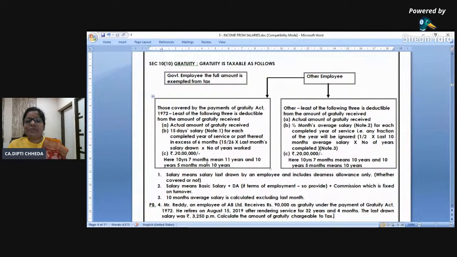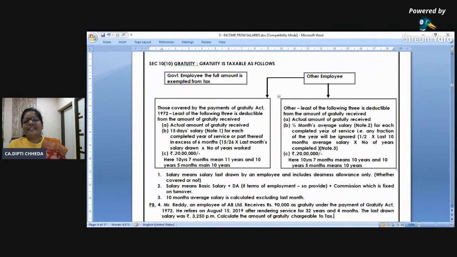10 years and 7 months, take 11 years. 10 years and 5 months, take only 10 years. Clear or not? Right. Now, if your company is not covered by the Gratuity Act, that statutory act, but it may be approved gratuity and all, then actual amount of gratuity received is 20 lakhs. A and C is the same.